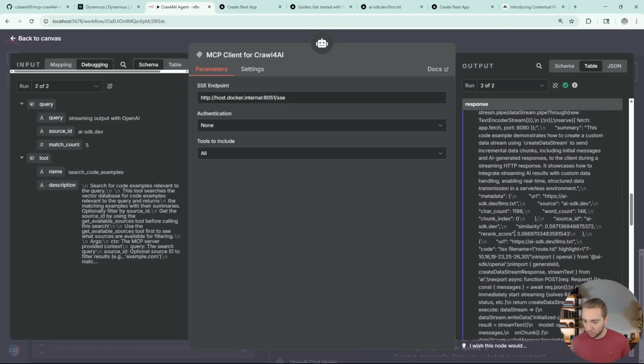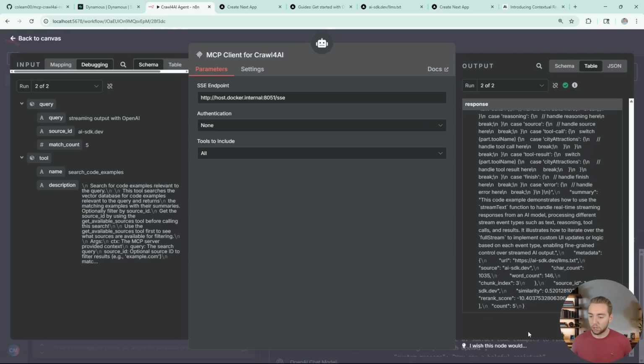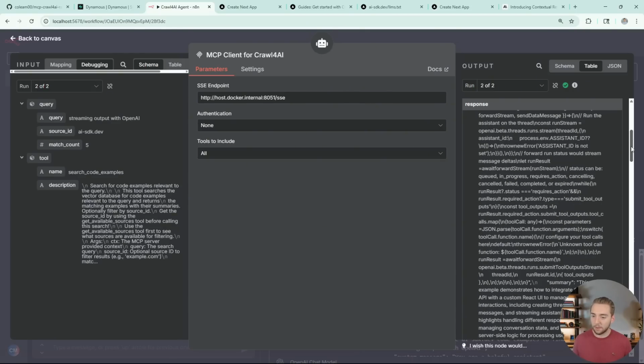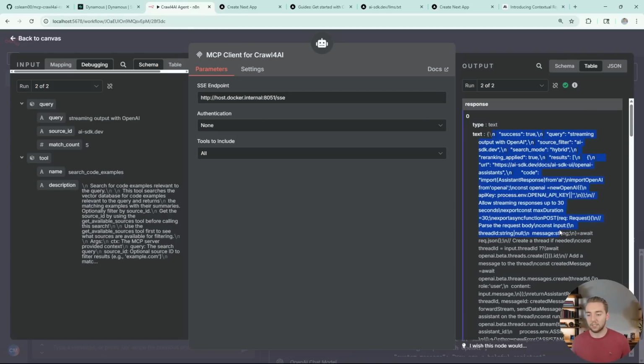So if I scroll down to where we see the re-rank score, and I know this is really messy JSON, but this is all very easy for the AI coding assistant to read here. The re-rank score is a 3. And then if we go all the way down to the last chunk, the re-rank score is a negative 10.4. So this value doesn't mean a lot to us, but basically the smaller it is, like this is a very negative number, that means it's not as relevant. That's why it's at the bottom of the list. And then this one was a 3, it's the most relevant.